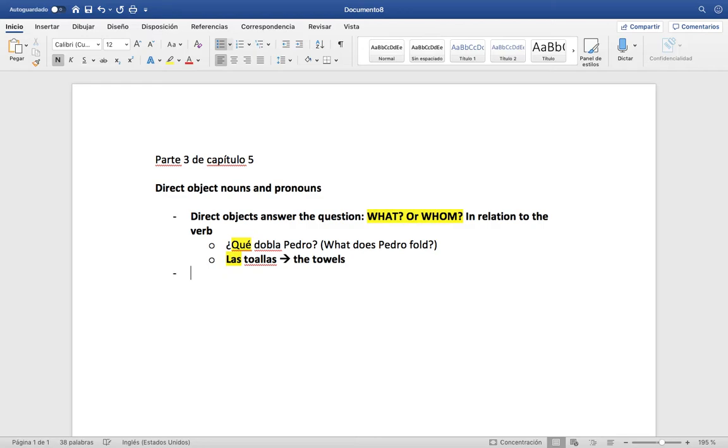The next important thing to remember is that direct objects, like we see above, may be nouns or pronouns.